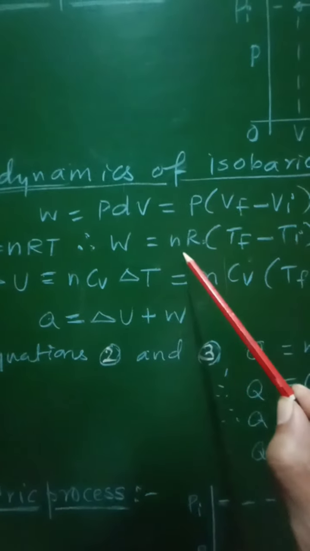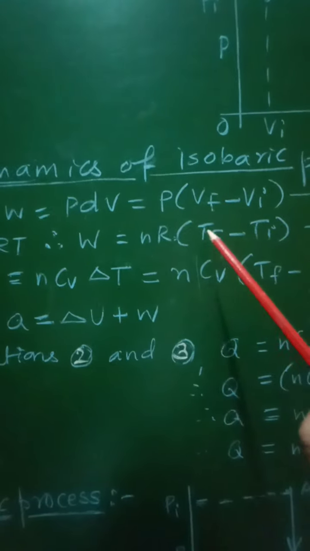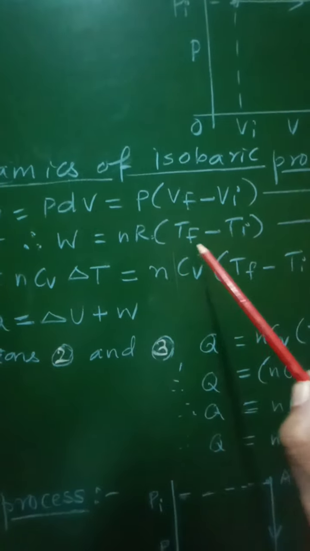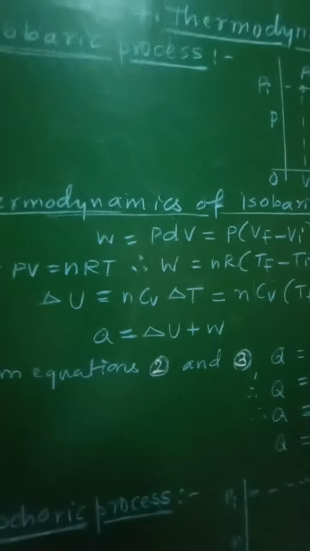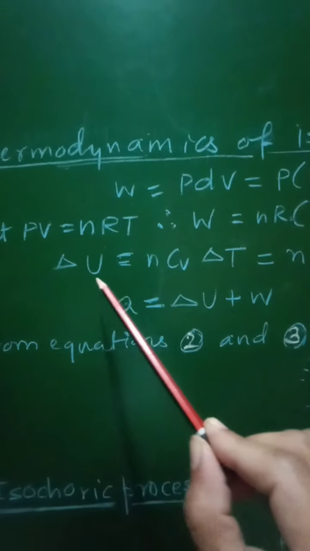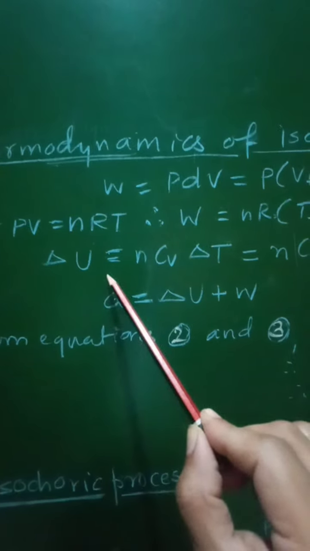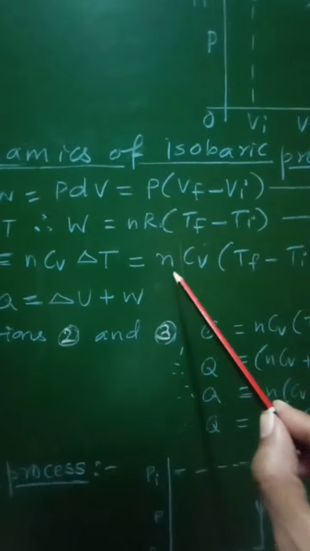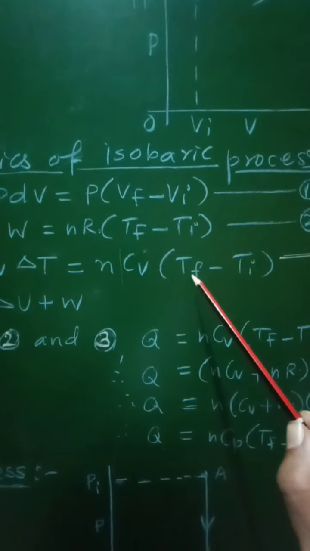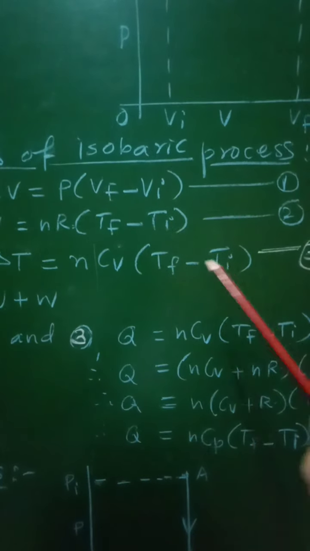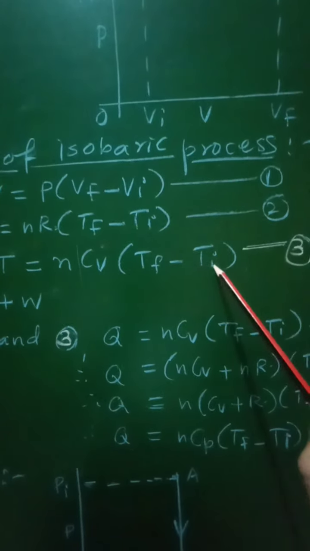So this second equation gives the work done during this isobaric process, that is W is equal to nR into Tf minus Ti. Now if you consider the change in internal energy of this isobaric process, then that change in internal energy delta U will be given as n Cv delta T, where delta T is change in temperature, that is final temperature minus initial temperature, that is Tf minus Ti.